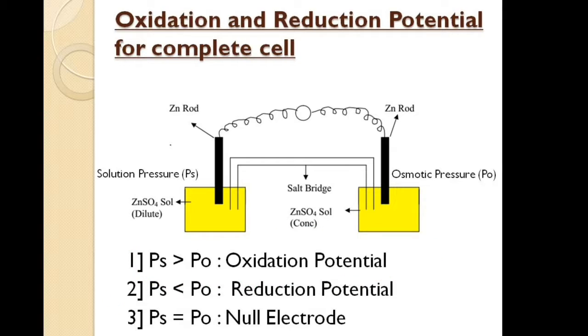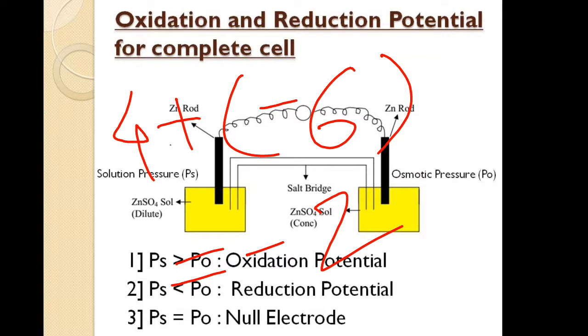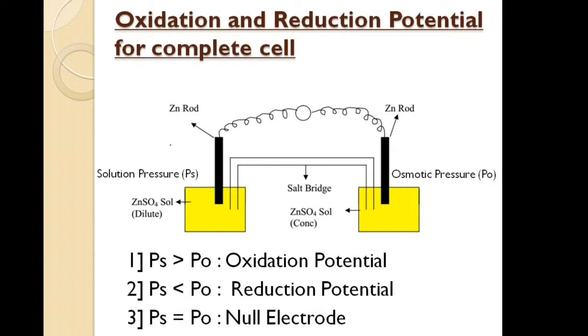Whereas in situation 2, if PS is less than PO, that is, solution pressure is less and osmotic pressure is more, then in this situation the potential produced is known as reduction potential. For example, if oxidation potential is 4 and reduction potential is -6, then 4 plus (-6) is equal to -2. So the balance is of reduction potential. That's why the potential produced is known as reduction potential.